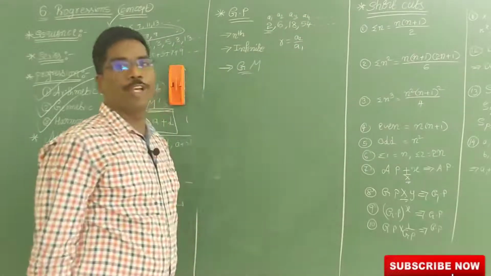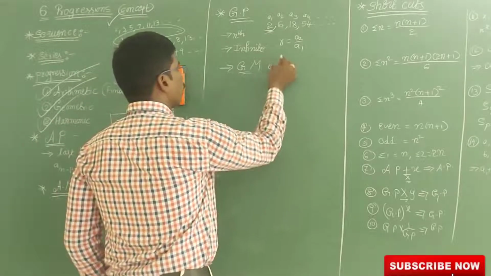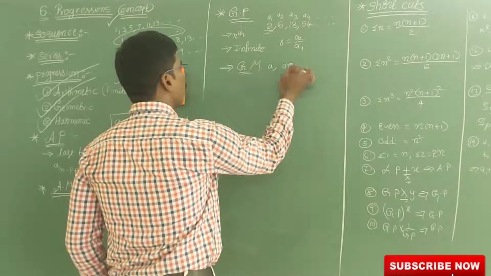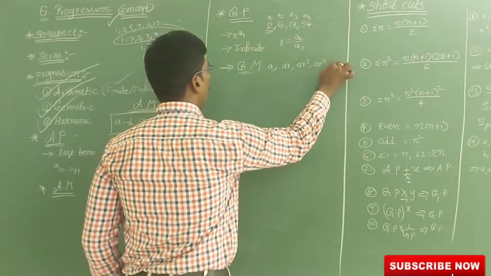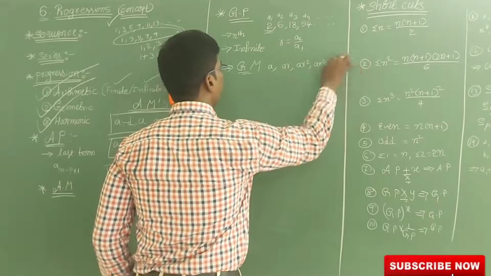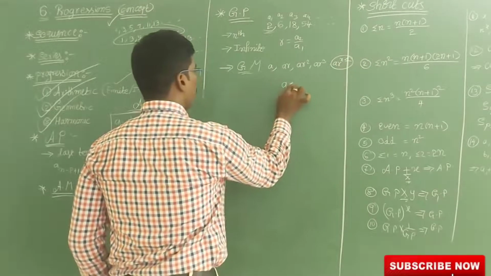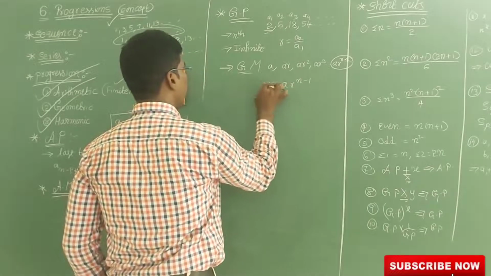If I write A, then multiplying by R, I get AR squared, AR cubed and so on. The final nth term is A into R power n minus 1. So A into R power n minus 1 is An, the nth term in a GP.